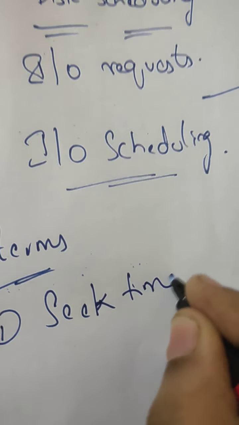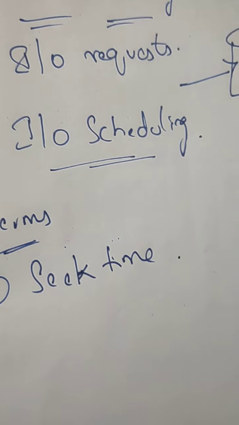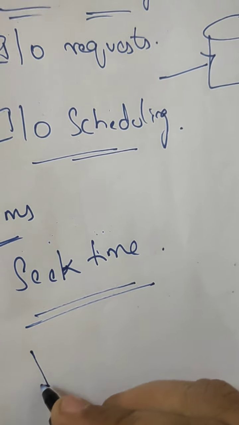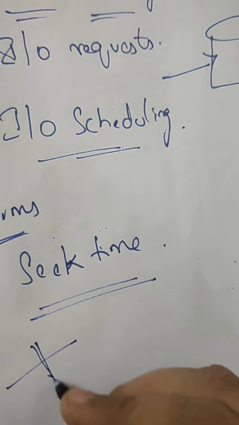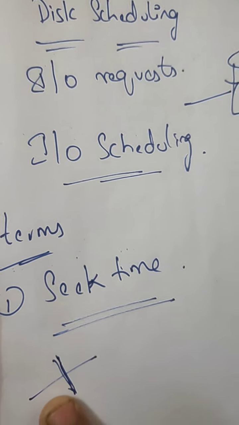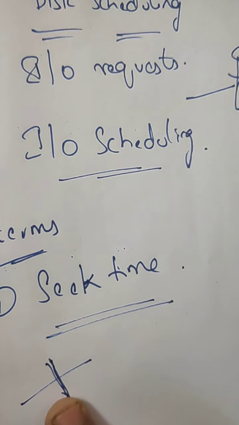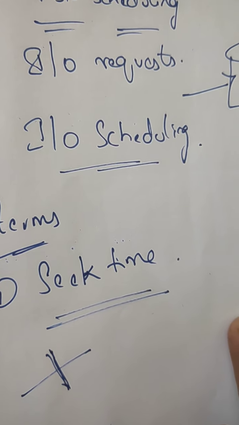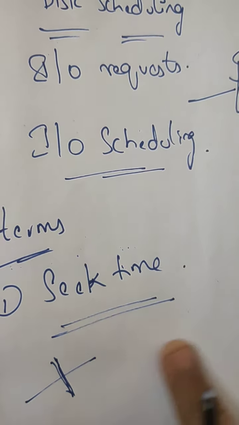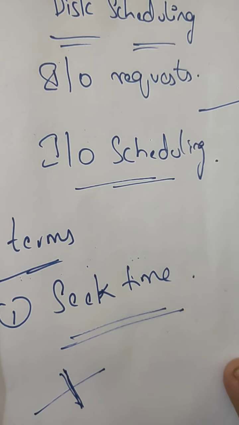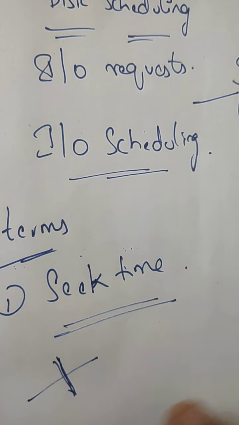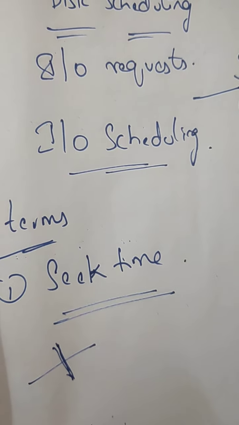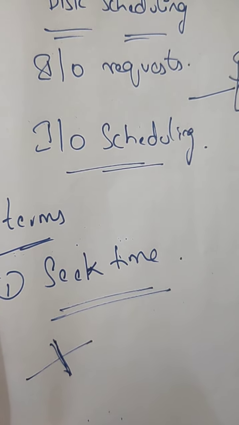Seek time is the time taken to locate the disk arm. The disk arm is like a movement, like a pedal. Seek time is the time taken to locate the disk arm for a specified track, where the data is required to be read or written.